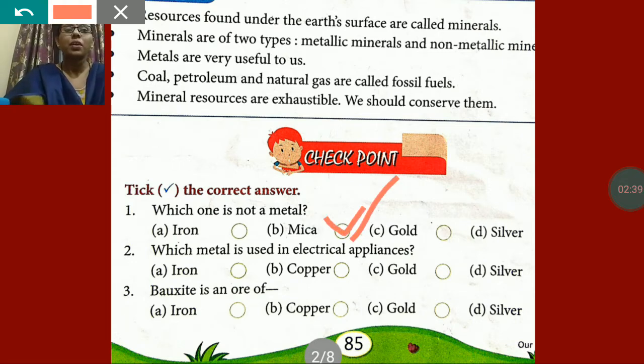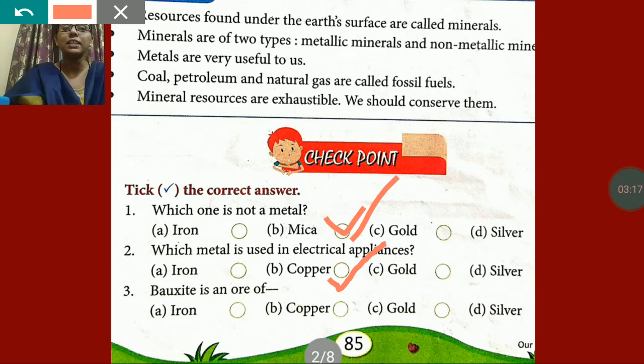Next question, which metal is used in electrical appliances? In electrical appliances, my dear, we use the metal which is a good conductor of electricity. Here iron, copper, gold and silver are given. As I had taught you in previous classes, copper is a good conductor of electricity. So in electrical appliances we use copper.